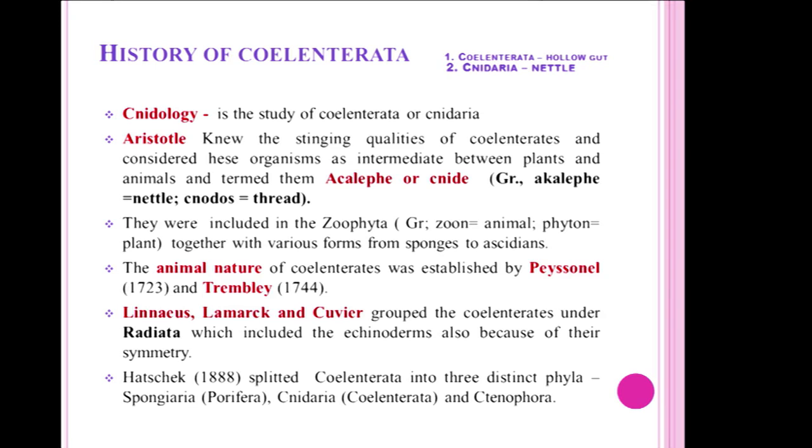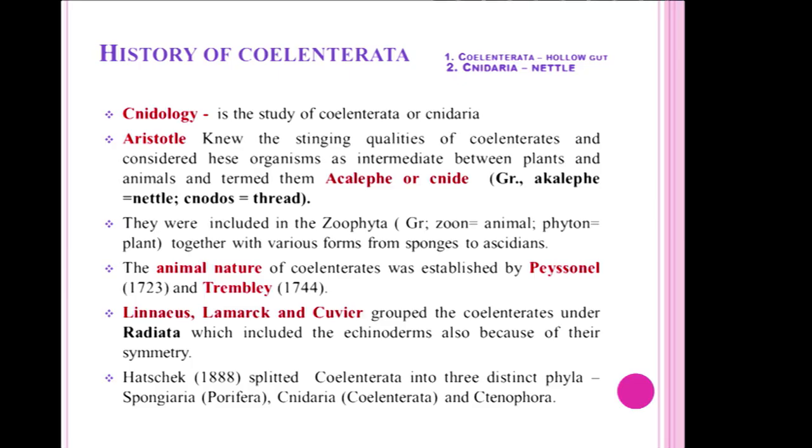Later, the animal nature of these coelenterates was found out by Peyssonel and Trembley in the years 1723 and 1744. Later, the famous scientists Linnaeus, Lamarck and Cuvier grouped the Coelenterata under Radiata, which also included echinoderms because of their symmetry.